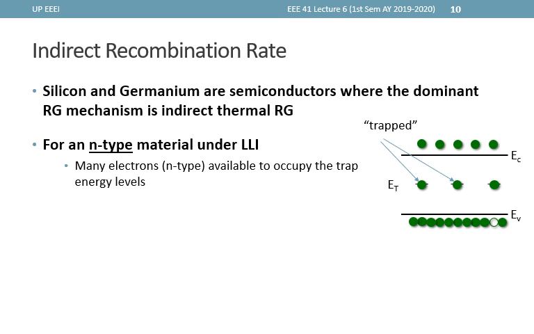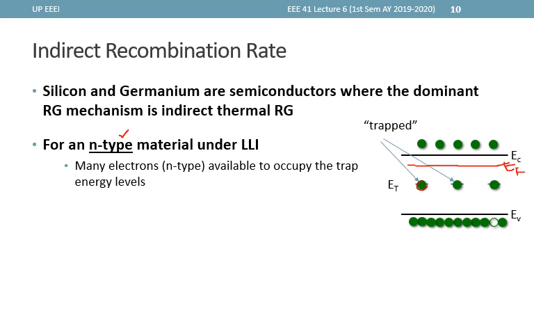In an N-type indirect semiconductor under LLI, there are many electrons that can occupy, and indeed occupy, trap energy levels which are below EF and thus have high chances of being occupied based on the Fermi function. Since we are considering N-type, the Fermi level must be somewhere above EI, and if ET is somewhere in the middle, then the chances that these energy levels are occupied is high.